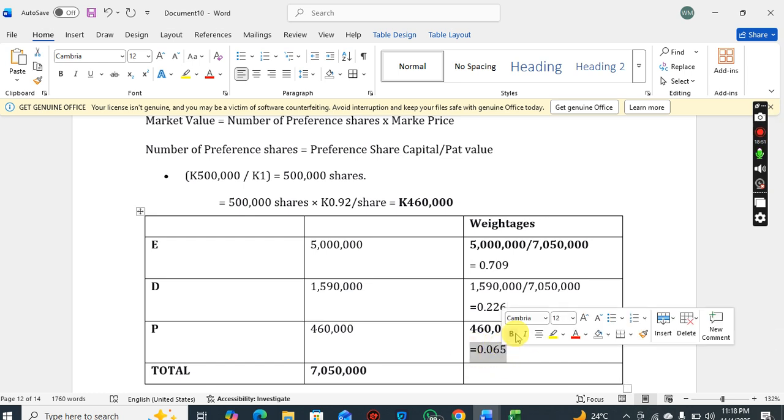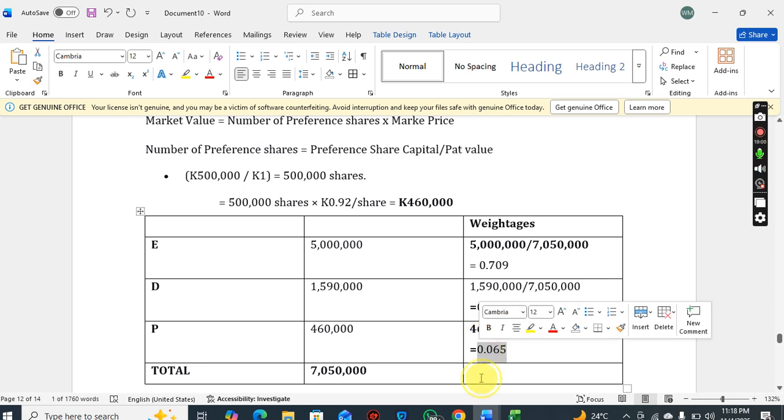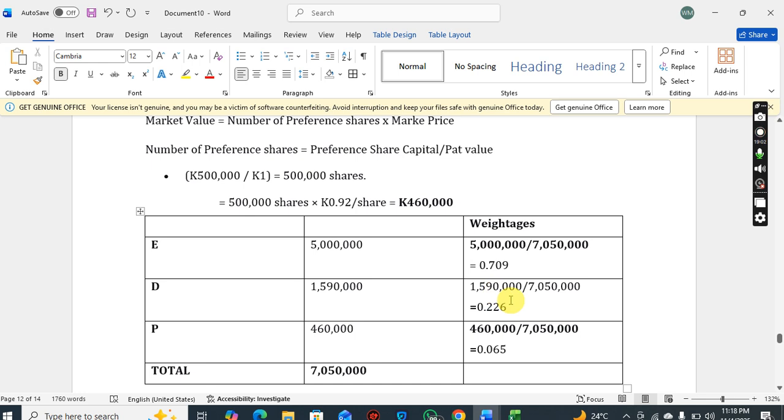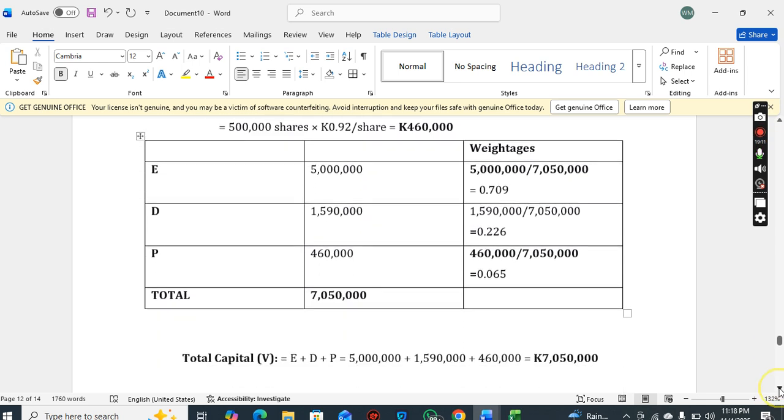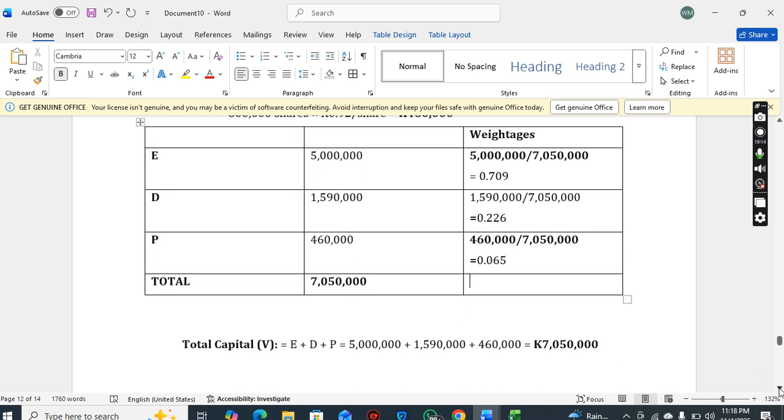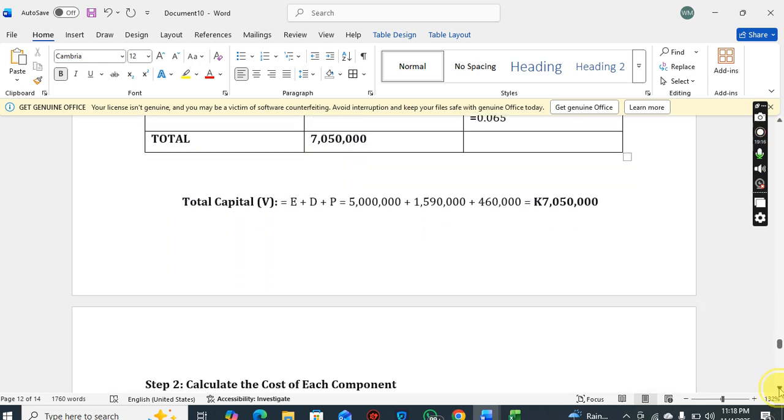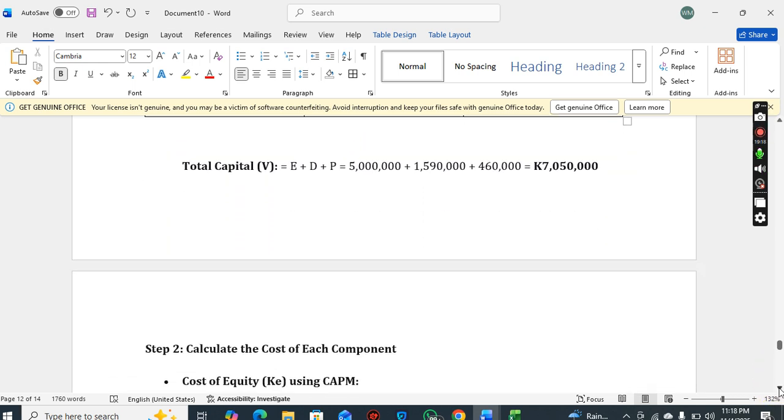So these are the weightages. By the time we reach our formula, we're just going to put these figures in. So that's basically step 1: market values of equity, debt, and preference shares. We go to step 2. Oh, before we go to step 2, any questions? Are we okay with step 1?